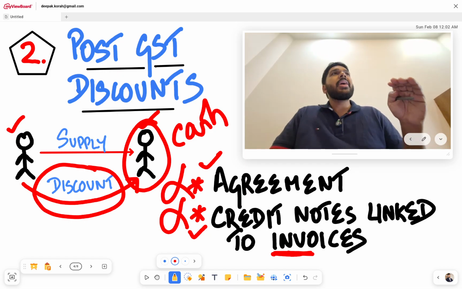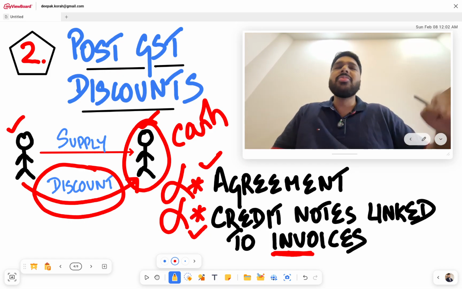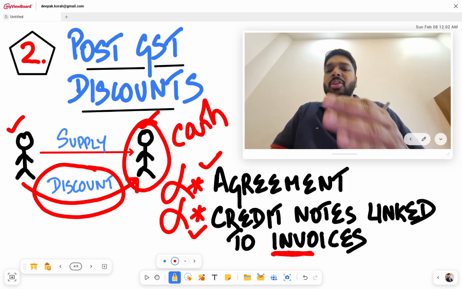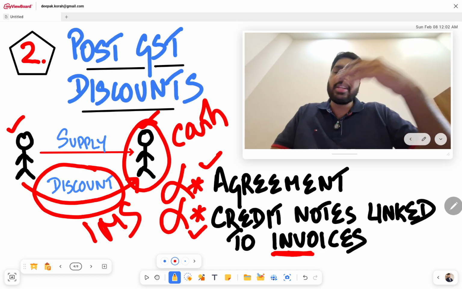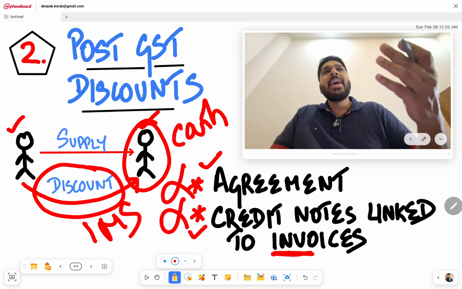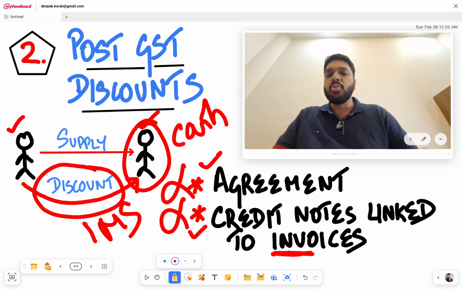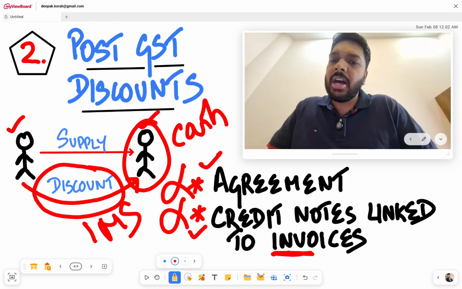Number two, the supplier can raise credit notes for giving the effect of discount, but these credit notes need not be linked to invoices for the very fact that on the GST portal today, there are facilities like the IMS and the auto reconciliation and all that between supplier and recipient. Therefore, the credit notes need not be linked to these particular invoices. So these two changes have been made as far as post supply discounts or incentives are concerned.